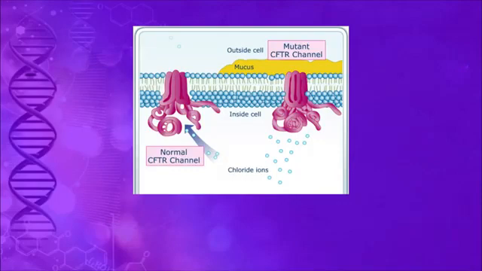This gene is located on chromosome 7 and encodes the CFTR protein. This protein helps in the formation of channels across the membrane, and this channel helps chloride ion movement in and out of the cells.